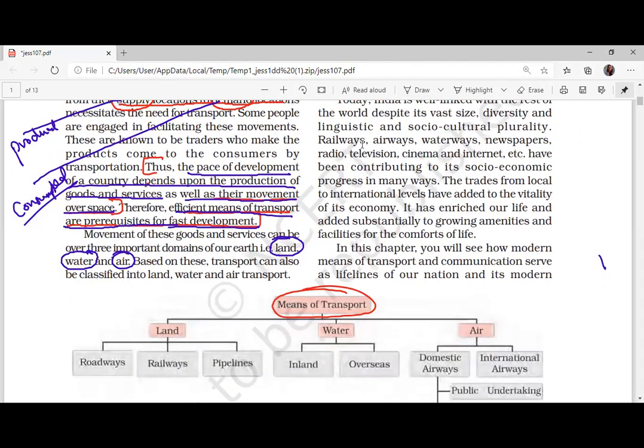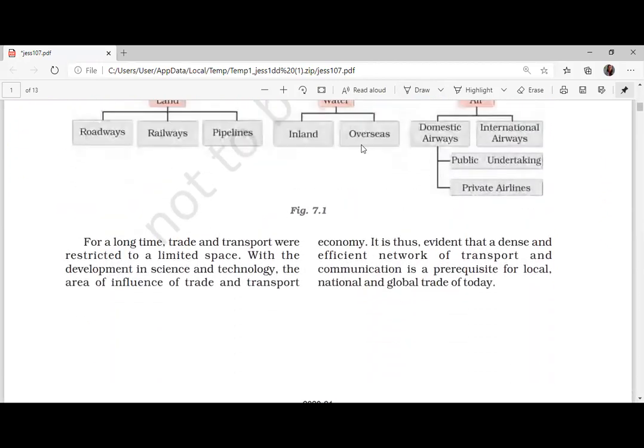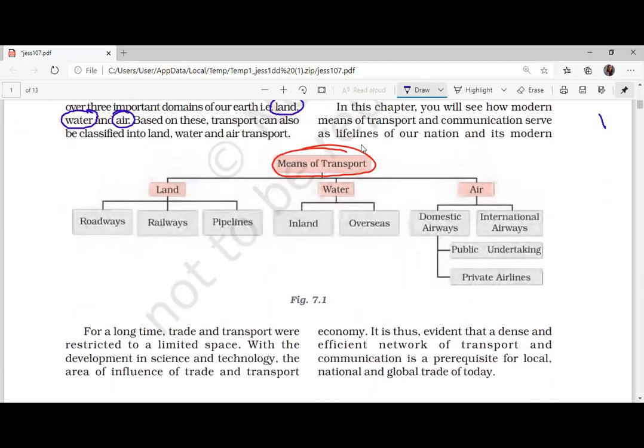We are talking about India as a diverse country. India has a lot of diversity, known as socio-cultural plurality. Contributing to socio-economic development, we need railways, airways, waterways, newspaper, radio, television, cinema, and internet. So all these are required. This is just an introduction, just to see, no need to copy.